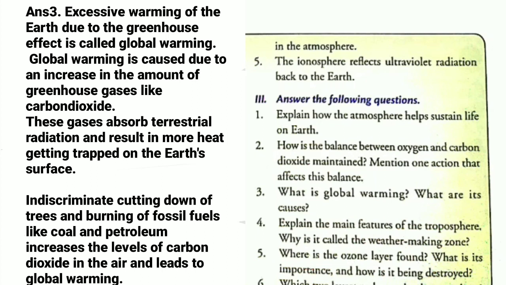It is caused due to an increase in the amount of greenhouse gases like carbon dioxide. Full stop. These gases absorb terrestrial radiation and result in more heat getting trapped on the Earth's surface.